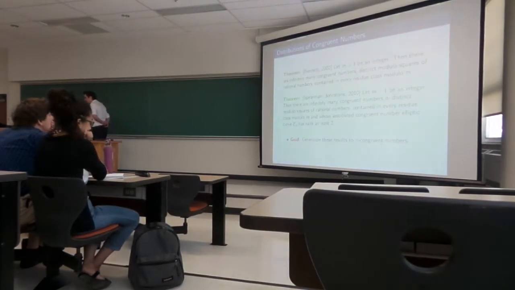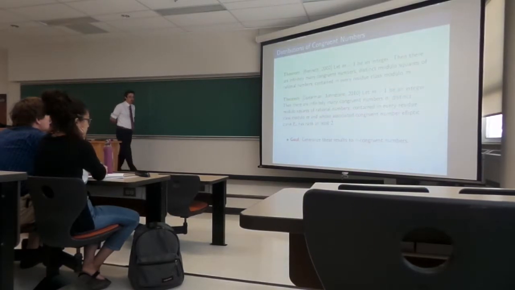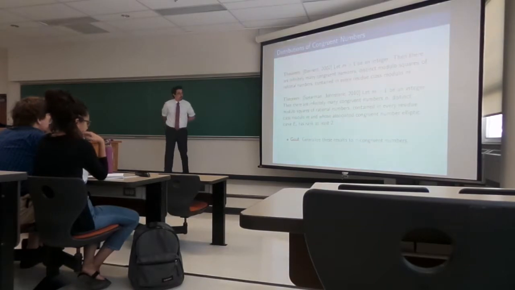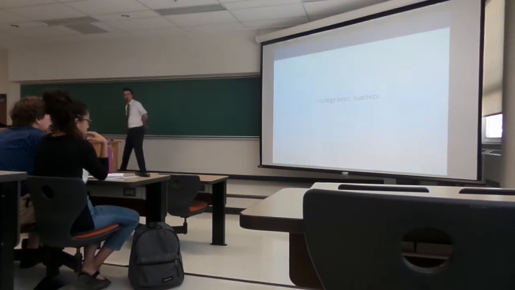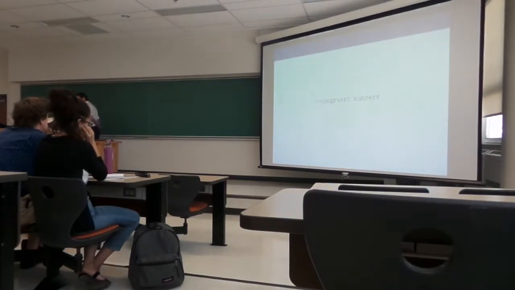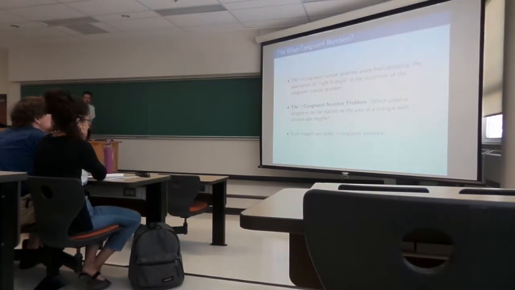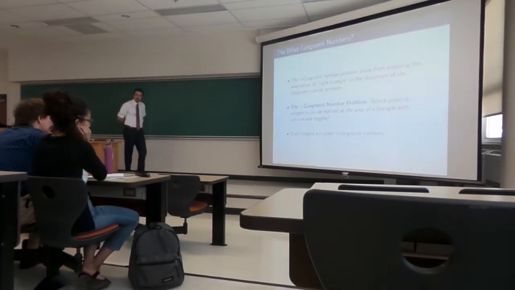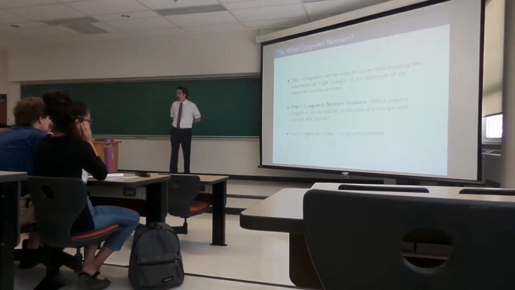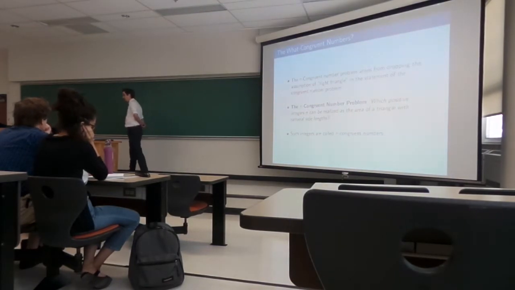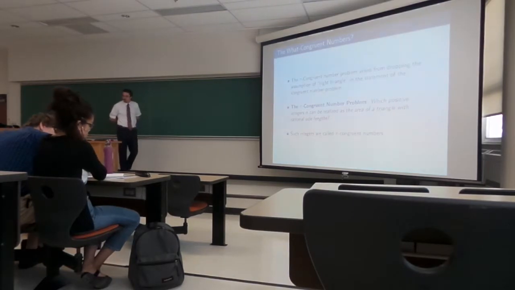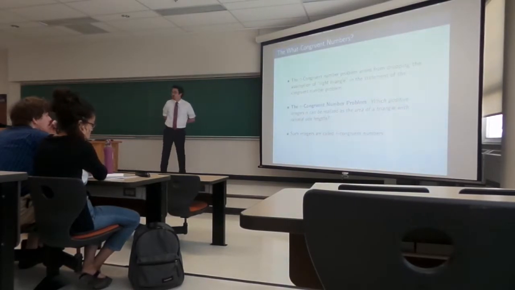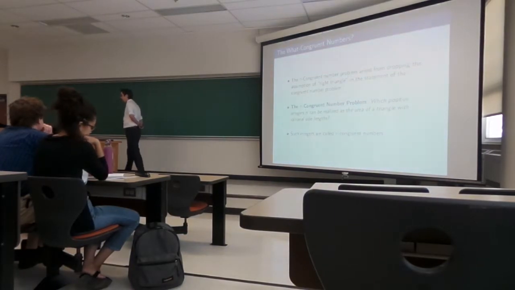Okay, so the goal for today is to give a generalization and an analog of these two theorems for the tau congruent numbers. So you ask, okay, well, what is a tau congruent number? I'll introduce these via the so-called tau congruent number problem. This problem arises by replacing the assumption of a right triangle with rational sides in the congruent number problem with any triangle with rational sides. So more precisely, it is stated as follows. Which positive integers n can be realized as the area of a triangle with rational sides? And these are called tau congruent numbers.